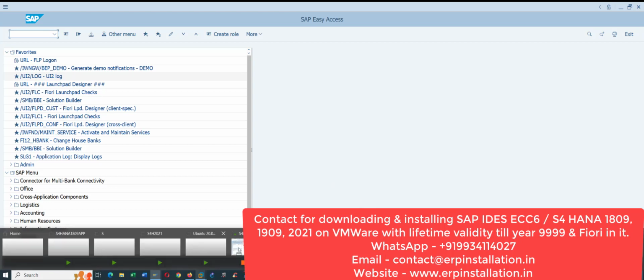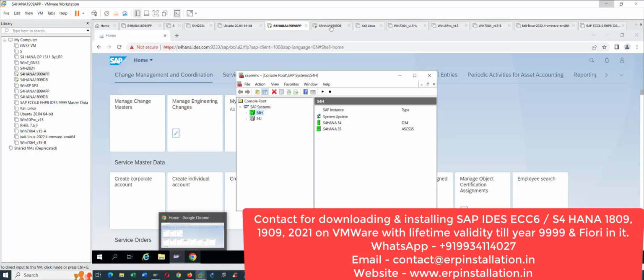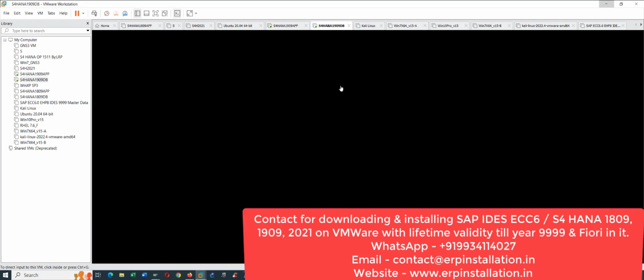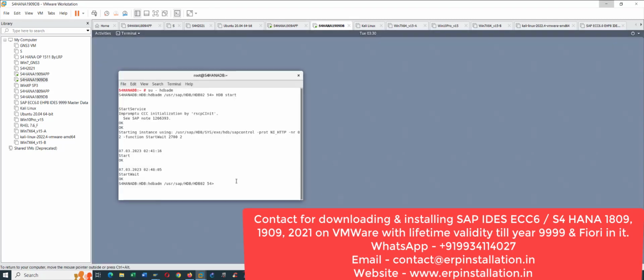You can see these are the two virtual machines. This is the S4HANA 1909 application virtual machine. You can see this is the FIORI. It also has FIORI in it. And this is the S4HANA database.